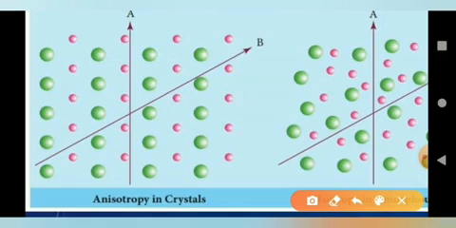It passes through the same number or same type of particles in all directions. It happens accidentally. Just observe this diagram. When a ray of light is passed in this direction, it passes pink, the next is green, pink, green, like that. Suppose it is passed in another direction, similarly it becomes pink, green, pink, like that. So accidentally it happens in all directions, and it gives the same value of physical properties.